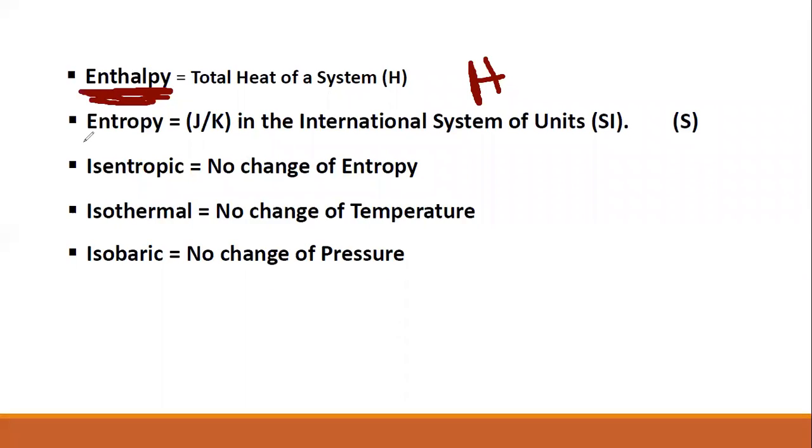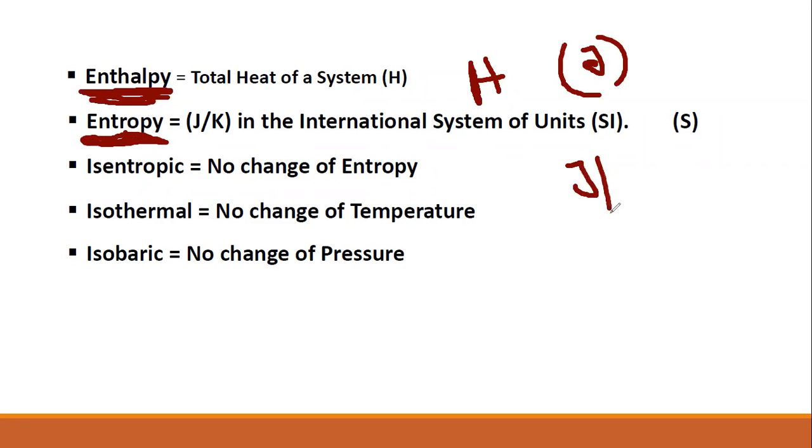The next word is entropy, which is also a term related to heat, but we know that the unit of heat is joule, isn't it? Joule, J for joule. But entropy is joule per Kelvin.